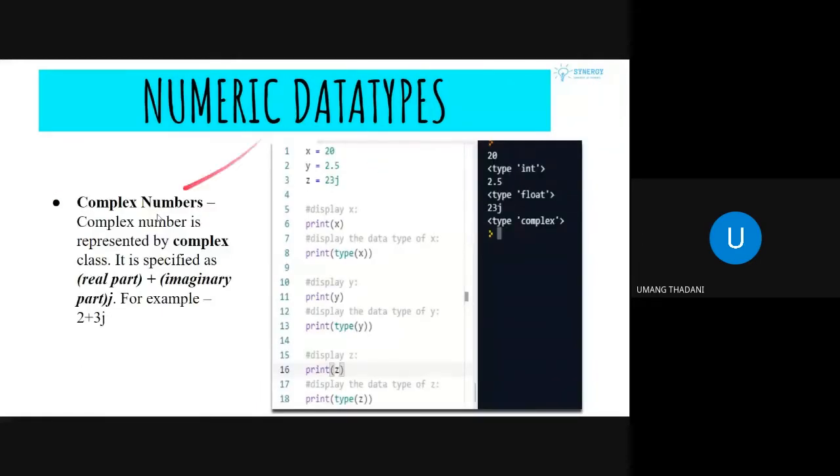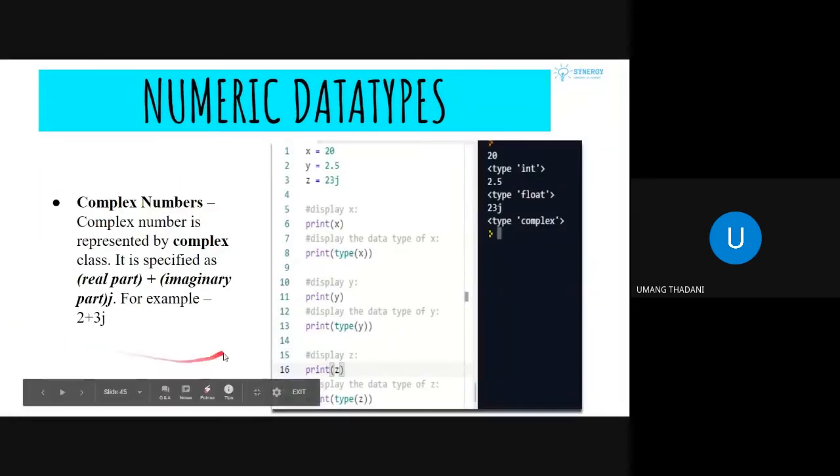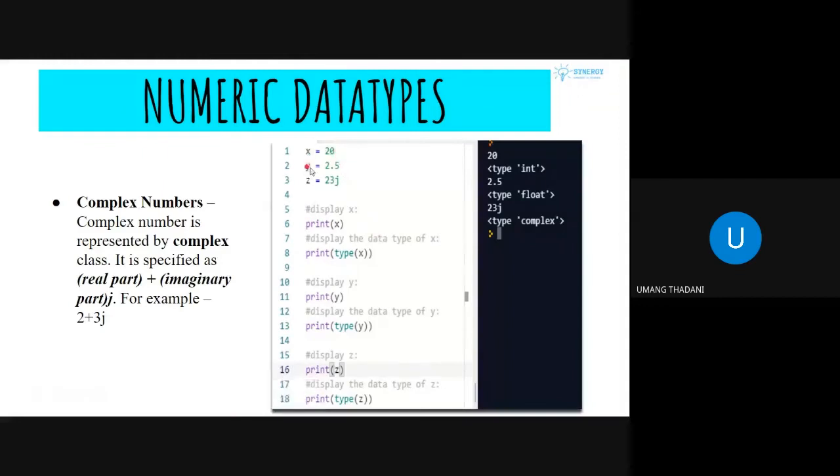We can also have complex numbers in Python. So we have the a plus bj form, where a and b are both real numbers, and j is the imaginary number, root of minus 1. So we can also make use of complex numbers in our program. And this is one simple program. x is 20, y is 2.5, z is 23j. This is a complex number, as you can see. Instead of i, we make use of j.